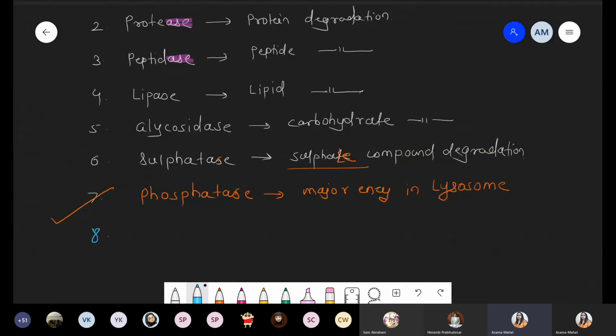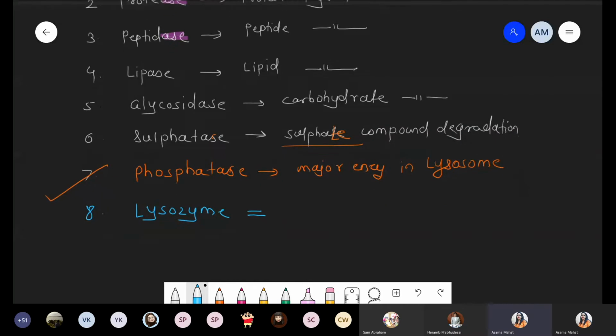And the last one, number 8, we are talking about the enzyme lysozyme. In kingdom Monera, we already discussed this lysozyme enzyme. Basically, it is responsible for breakdown of the bacterial cell wall. So such kind of activity is also involved. For example, this is an enzyme which is present in tears as well as in saliva.